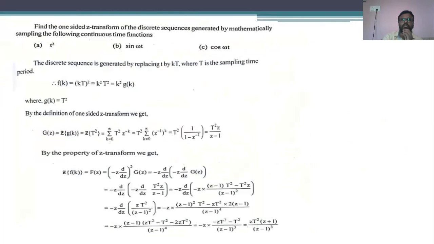We have seen the one-sided Z transform for the continuous time functions t square, sin omega t, and cos omega t.